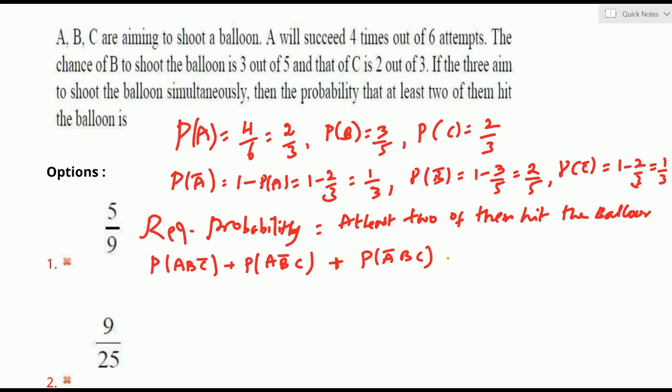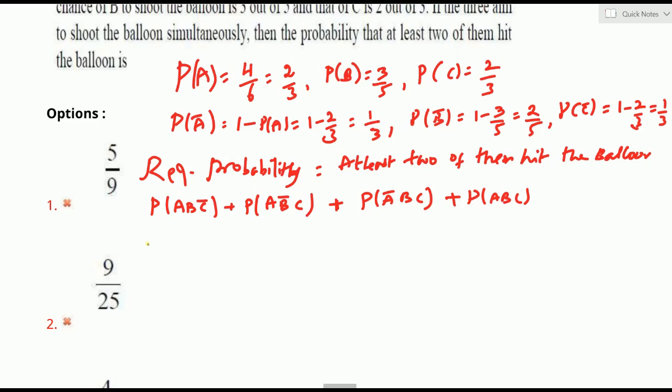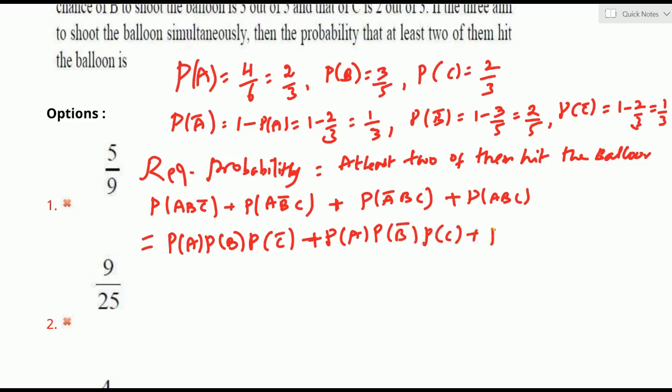Now we can find out 3 of them hitting the balloon also, because it is given that at least 2 of them hit the balloon. What are the products we'll see now? First one, P of A into P of B into P of C bar. Second term, P of A into P of B bar into P of C. Third one, P of A bar into P of B into P of C. Fourth one, P of A, P of B, P of C product.